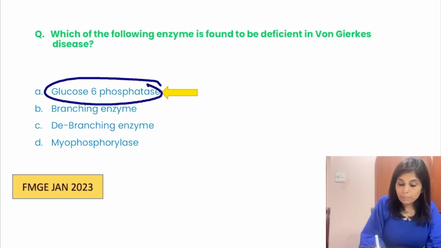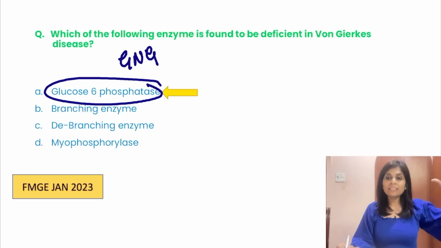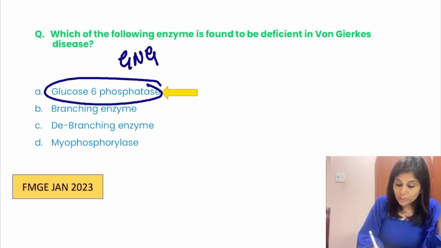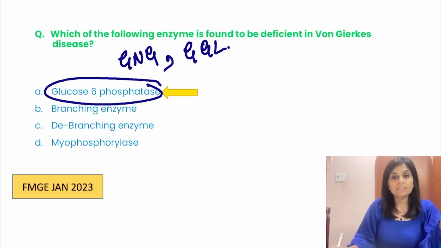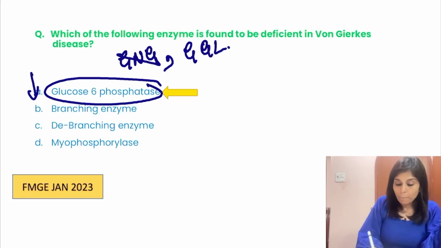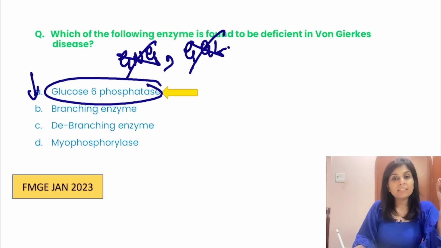This is an enzyme of gluconeogenesis. Didn't I tell you? Glucose 6-phosphatase, the last enzyme of gluconeogenesis, is present in endoplasmic reticulum. And that is why the microsomal enzyme marker is glucose 6-phosphatase. So glucose 6-phosphatase is an enzyme of both gluconeogenesis and glycogenolysis. And in von Gierke's disease, when glucose 6-phosphatase is defective, both glycogenolysis and gluconeogenesis cannot increase blood glucose. So what will it present us? It will present us hypoglycemia.